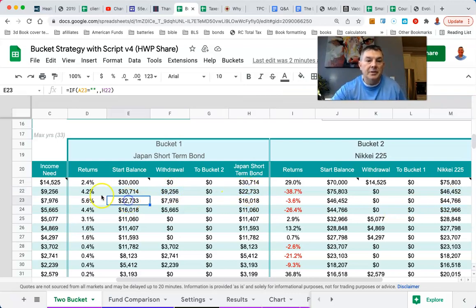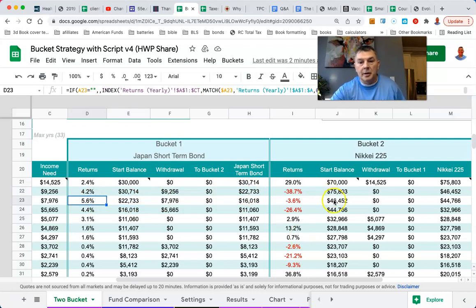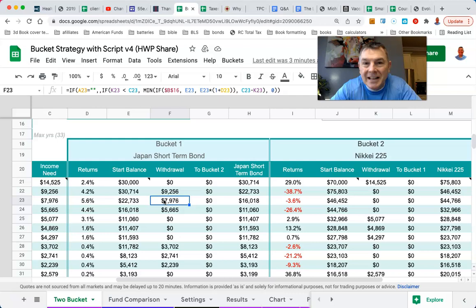Now, the 22,000 did grow at 5.6%, so that's good. Stocks got dumped again, so we're taking 11.6% of a portfolio that's not worth very much. In fact, we can figure out exactly what our balance was at the end of this year by taking this withdrawal amount and dividing it by 11.6, or 0.116, which is the reverse RMD number.